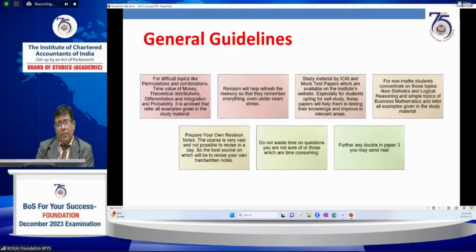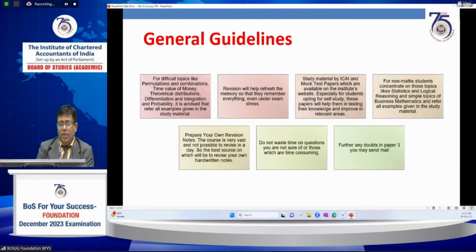Once you have completed this a number of times, revise whatever you have practiced, which will refresh your memory so that you remember everything even under exam stress. Use the ICAI study material and mock test papers, which are available on the institute's website or the BoS mobile app.